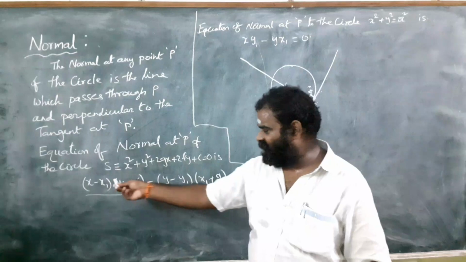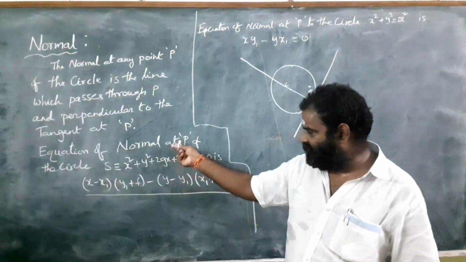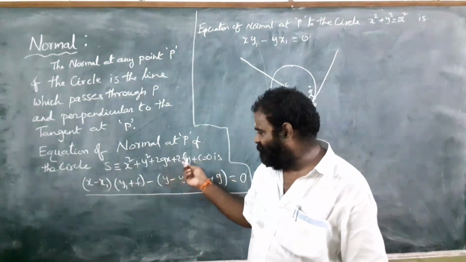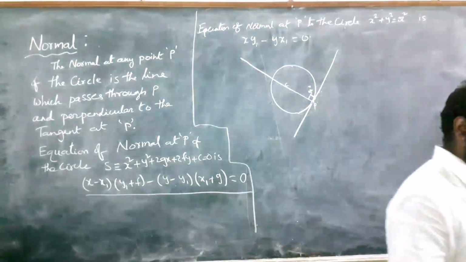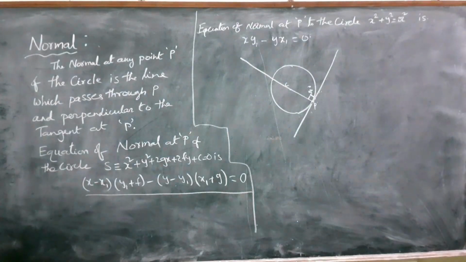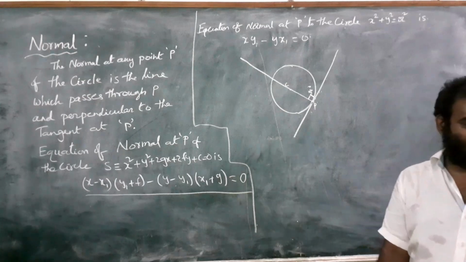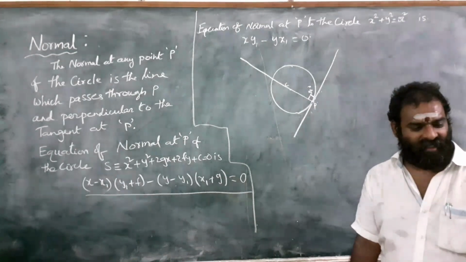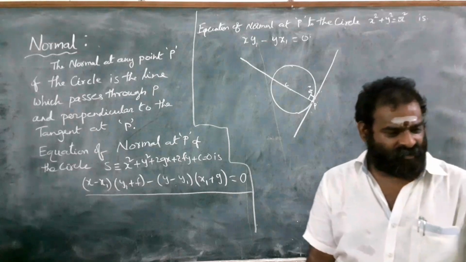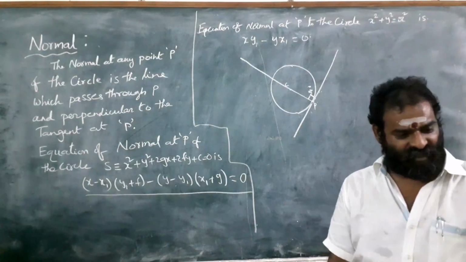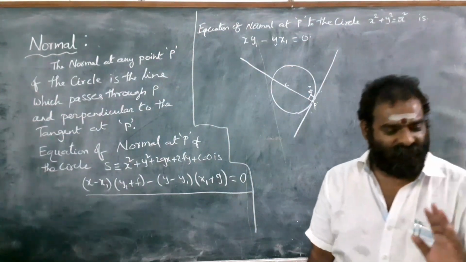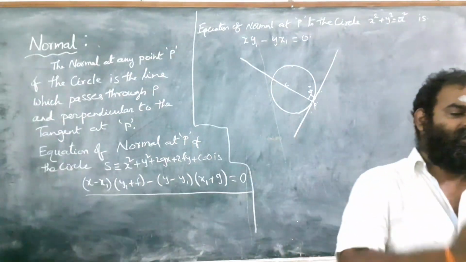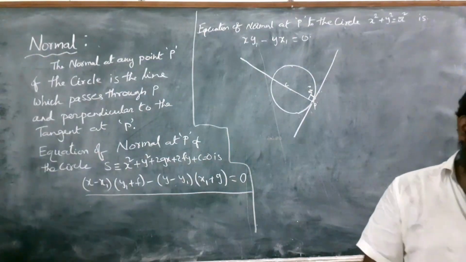So in this equation, the x1, y1 values come from the point P, and the g, f values come from the given circle. Understand? Then you can easily find the equation of a normal. So friends, the normal is a line passing through the point P of the circle, and it must be perpendicular to the tangent.